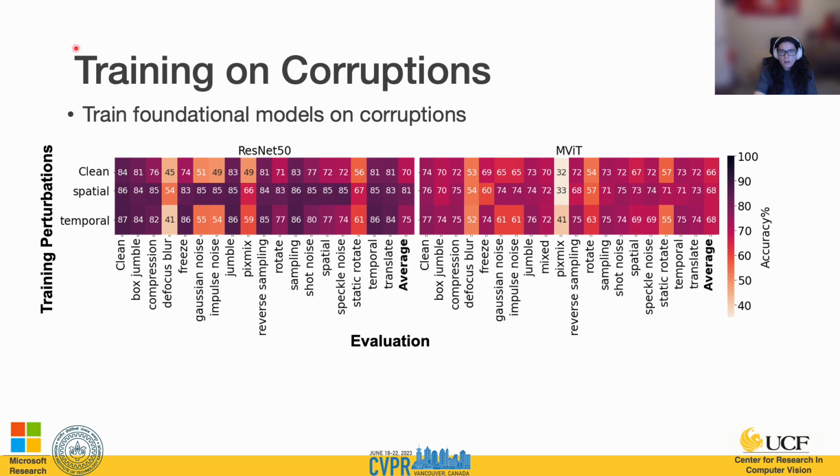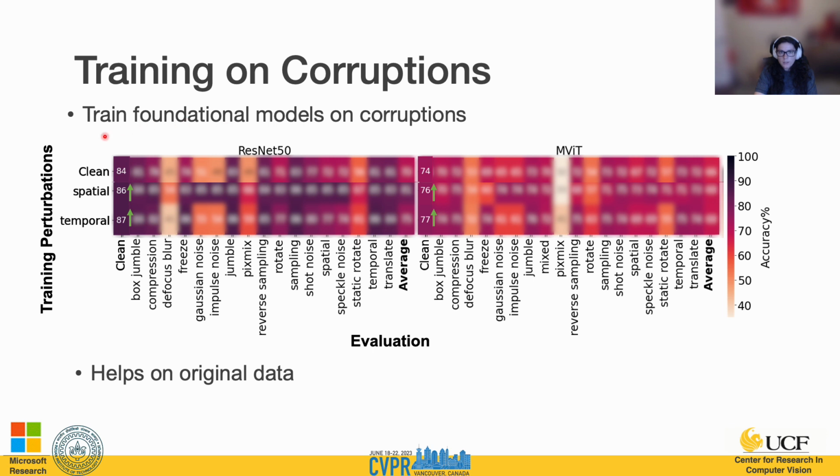Next, we look at training on corruption. So this is where we're taking these models and actually training them on corrupted video. So here we're comparing a CNN-based approach, ResNet 50, and a transformer-based approach, MViT. On the y-axis, we have the different perturbations these models were trained on. So in this case, we have spatial perturbations only and temporal perturbations only. And then on the x-axis, we have the different perturbation categories with their average here.